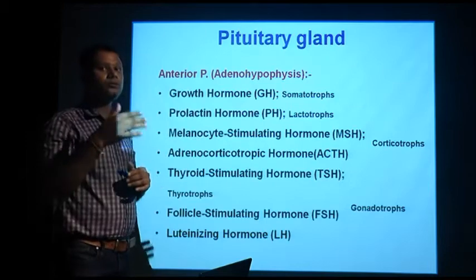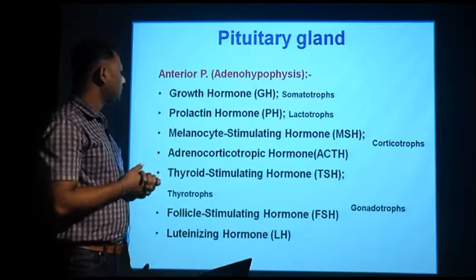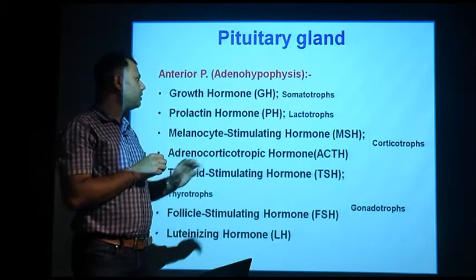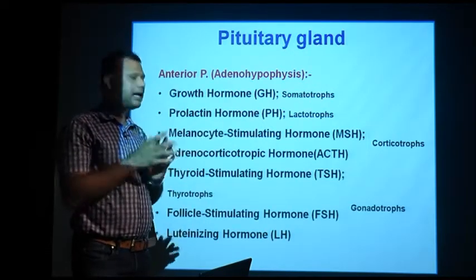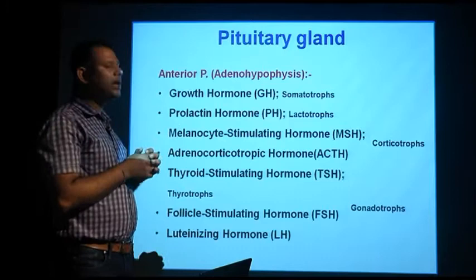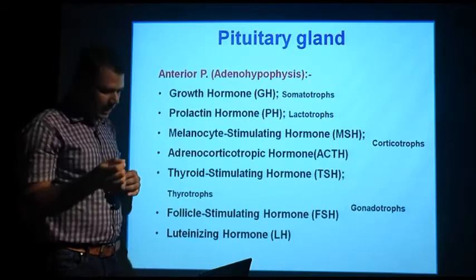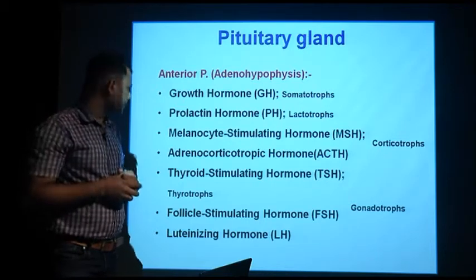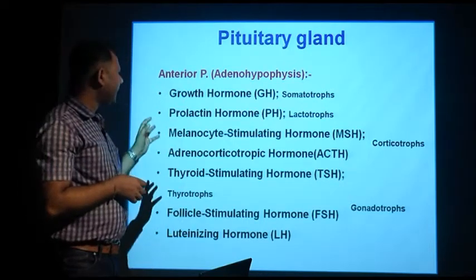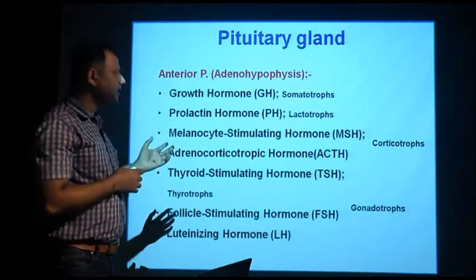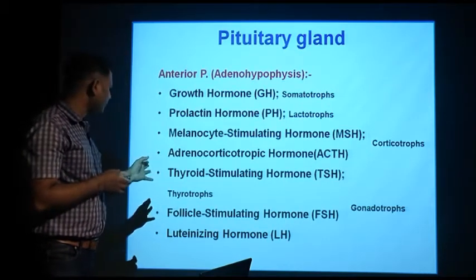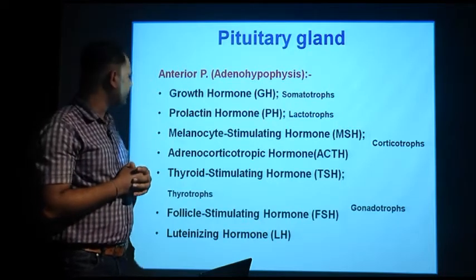The anterior pituitary also contains corticotrophs, specialized cells which secrete melanocyte stimulating hormone as well as adrenocorticotrophic hormone. Then thyroid stimulating hormone is secreted from the thyrotroph cells of the